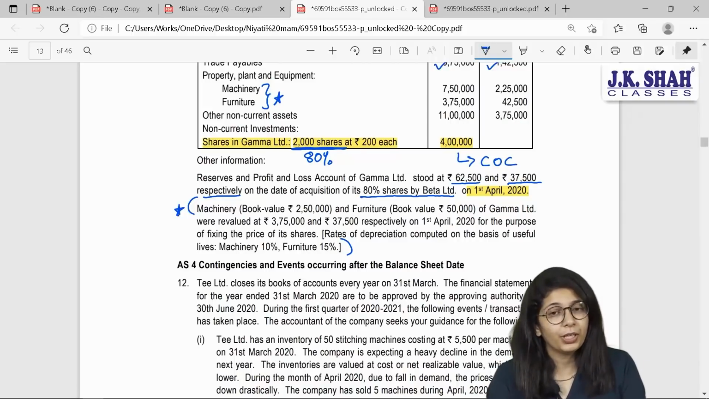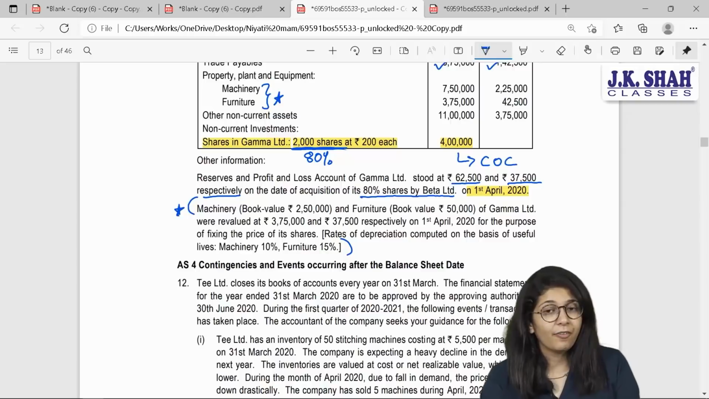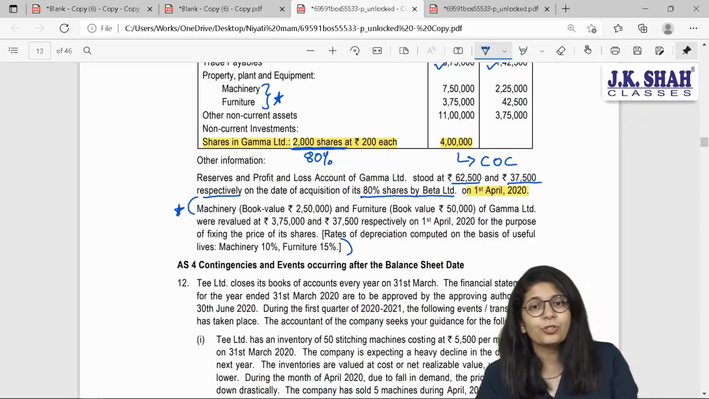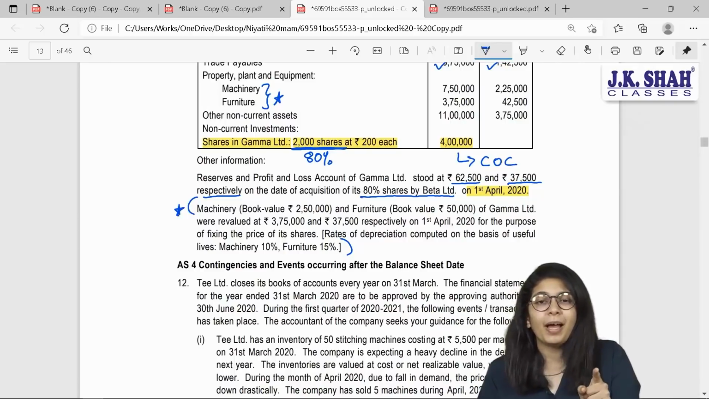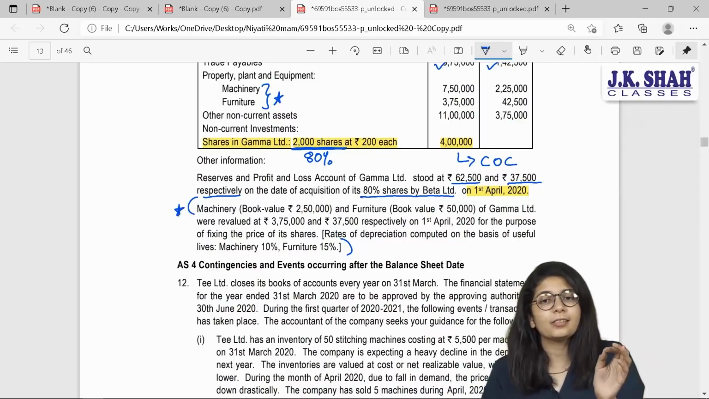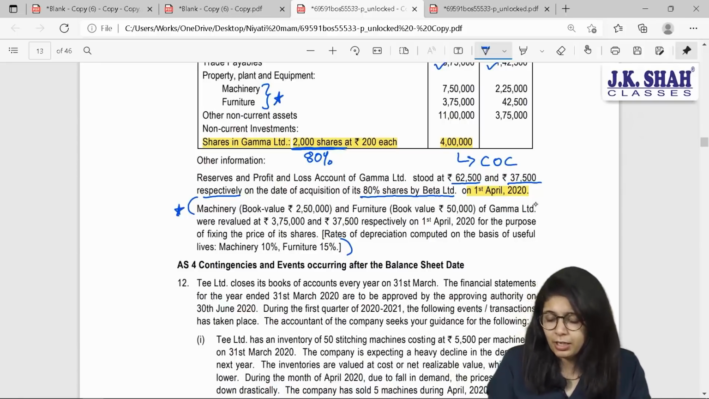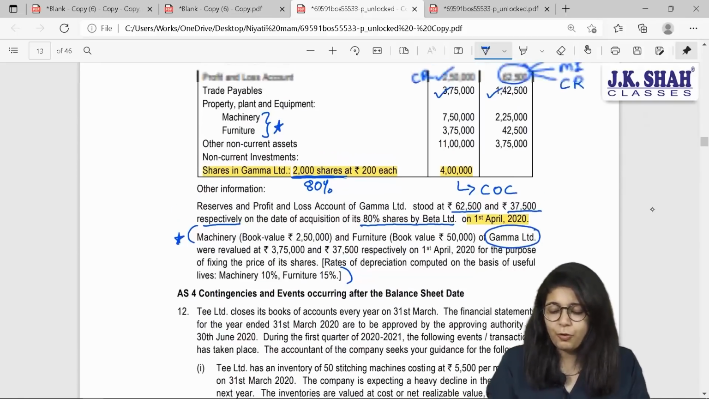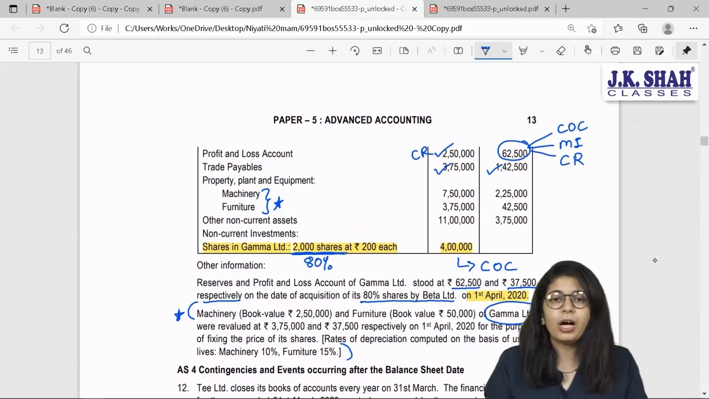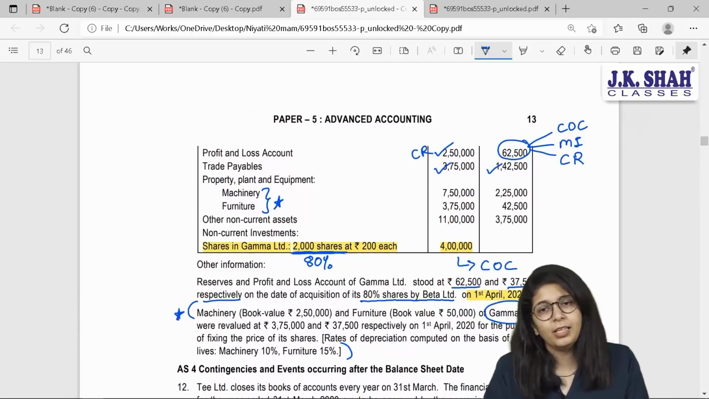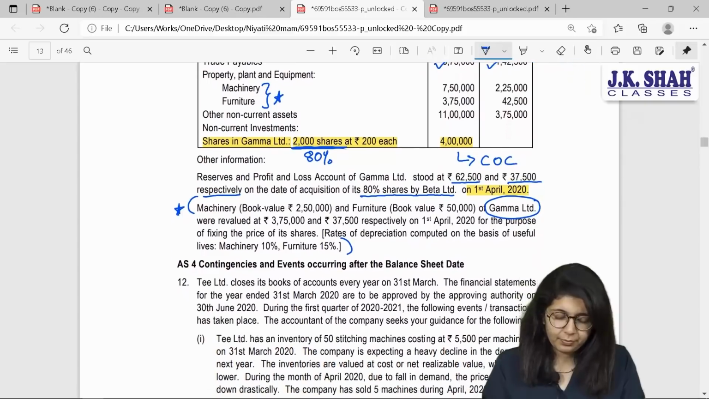But the point to be noted is that if assets change, then their depreciation will also change. And if depreciation changes, it will have an impact on profits and losses earned during the year. A very simple question: whose assets are changing, Beta? Gamma Limited's. So whose profit will be affected? The profit of Gamma, that is 62,500, will have some changes in it. Let us see what the amount is.